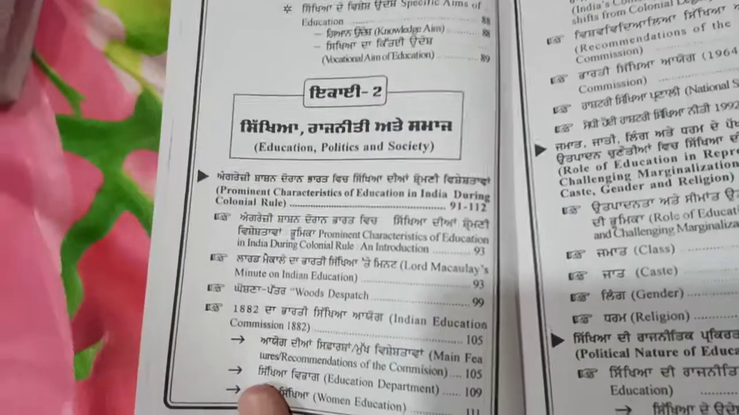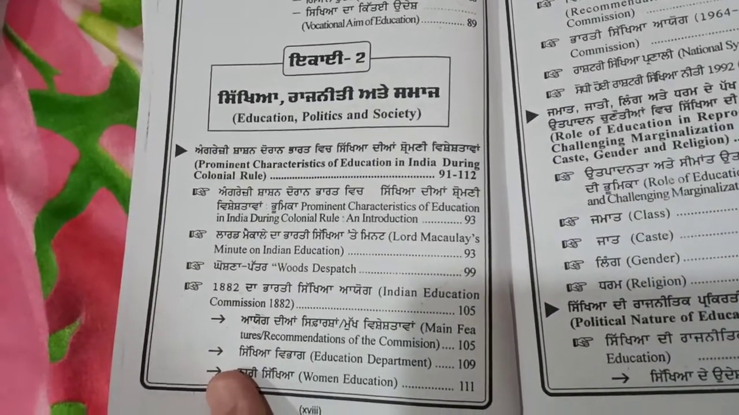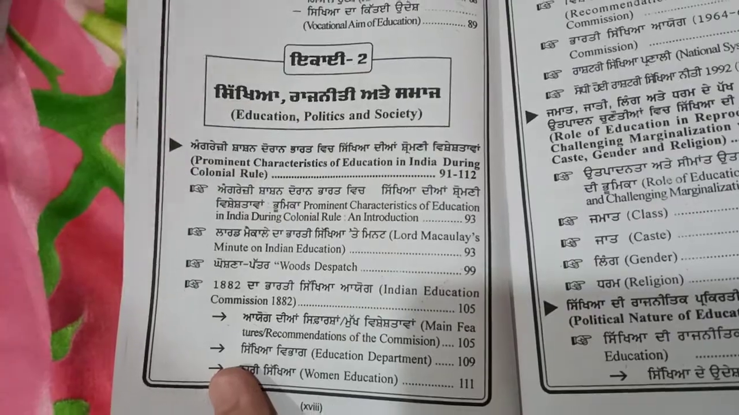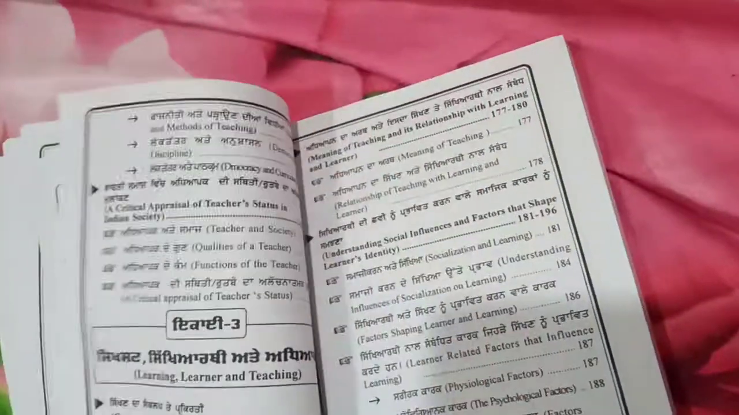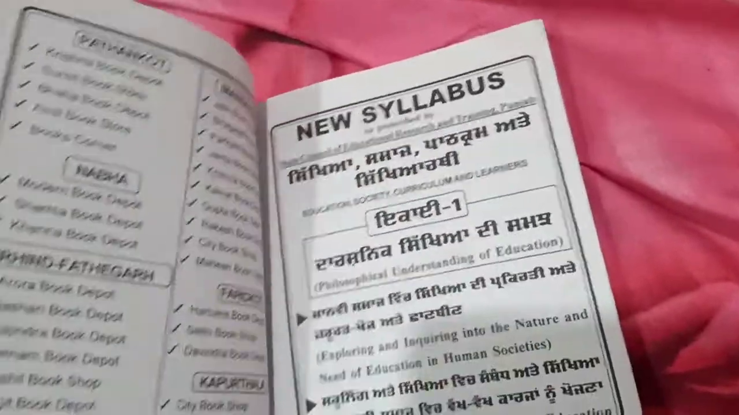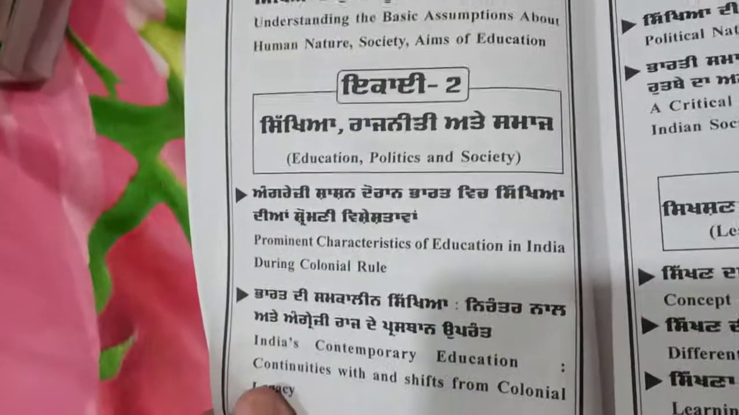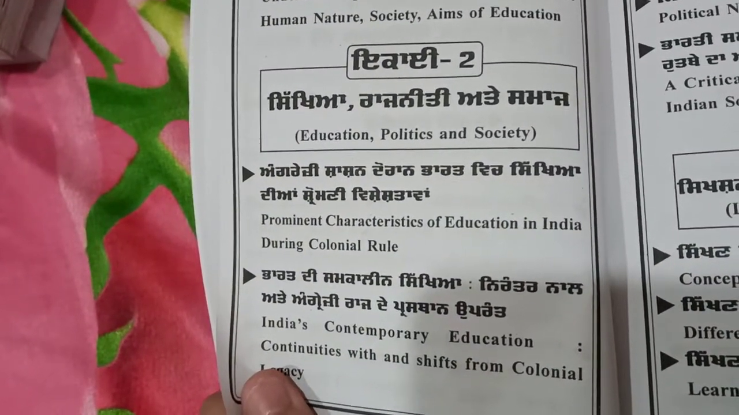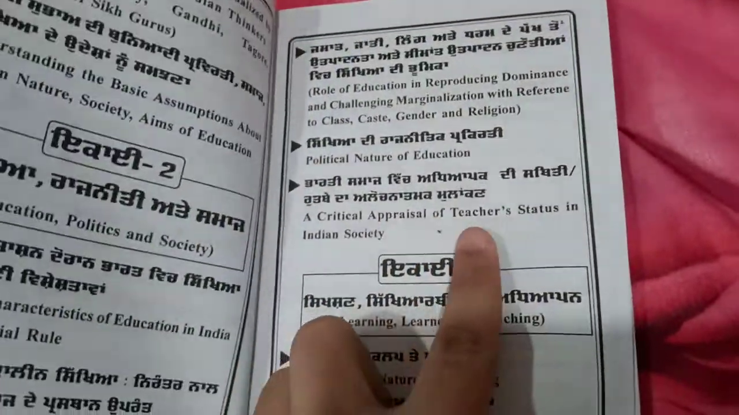You have to check out Unit 2, Education, Politics and Society. Characteristics of education in India during colonial rule and introduction, till a critical appraisal of teacher status. I have to check out Unit 2 of syllabus. Education, Politics and Society, prominent characteristics of education in India during colonial rule till a critical appraisal of teacher status in Indian society. So Unit 2 is also very clear.